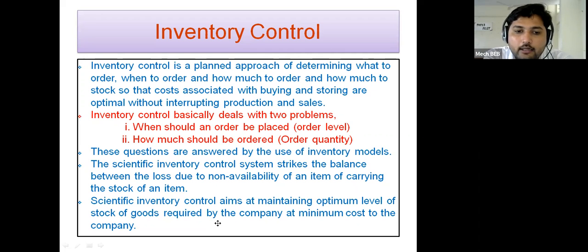Next point, inventory control basically deals with two problems. First one is, when should an order be placed?